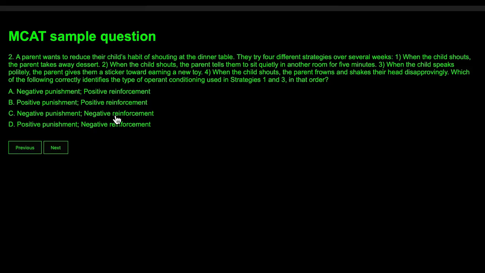Let's say you're driving your car, you're not wearing your seatbelt, and the car keeps ringing at you, right? But once you wear your seatbelt, the ringing goes away. That's negative reinforcement. When you do the desired action, the sound goes away. Okay, so in the first scenario, the child shouts and the parent takes away the dessert. So that's negative punishment. Something is taken away to prevent some behavior.